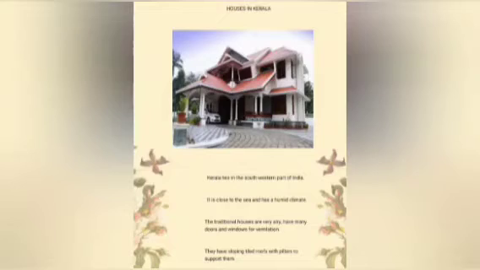Houses have many doors and windows for ventilation, children. You need a lot of air from outside. As I told you, as this Kerala state is close to the sea, it has a humid climate, children. You'll feel much humidity there, right? So that is why the houses are very airy. How the houses are made very airy is houses have a lot of doors and windows for ventilation to allow the air inside the house.